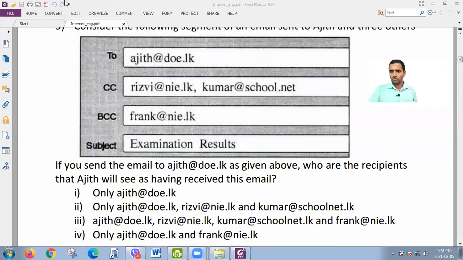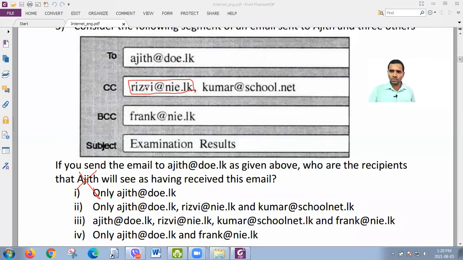Okay, so here also the thing is not Ajit. Okay, it can be any person. So look here, you have to check. So Ajit will see as having received the email. Look at Rizvi at nie.lk. The message about Rizvi received the copy will be shown to all the receivers, including Ajit.